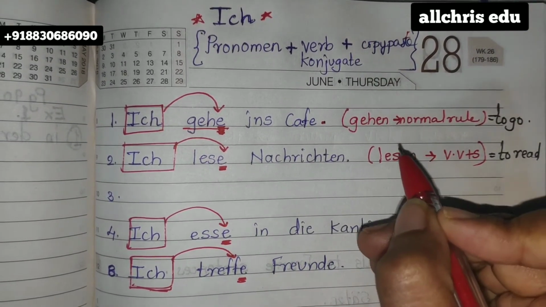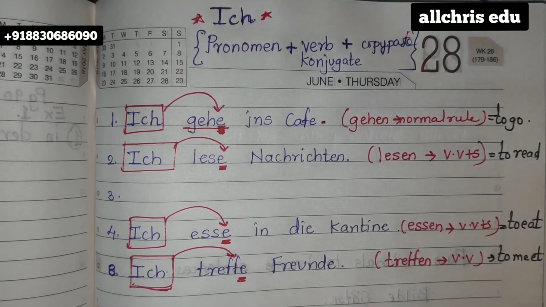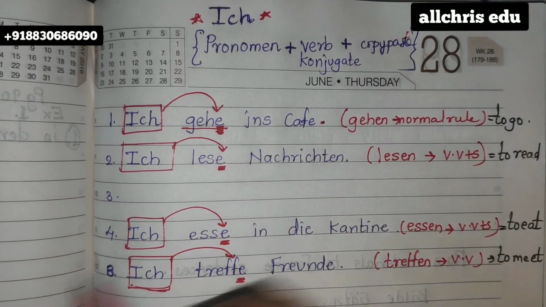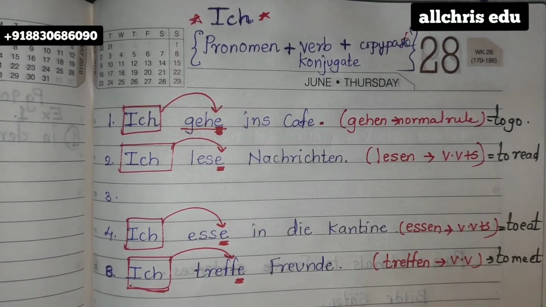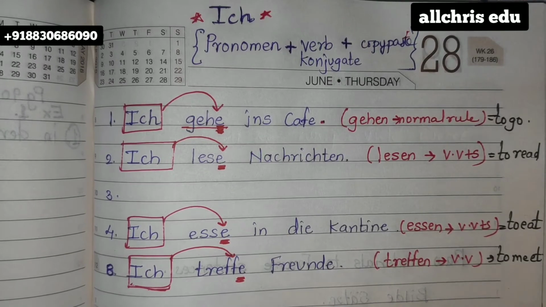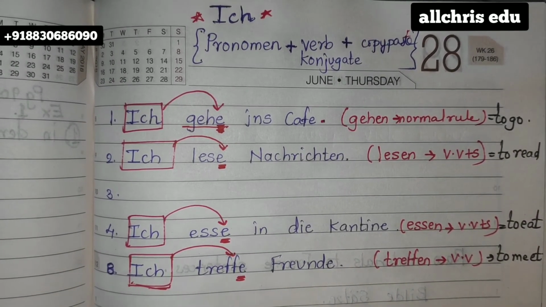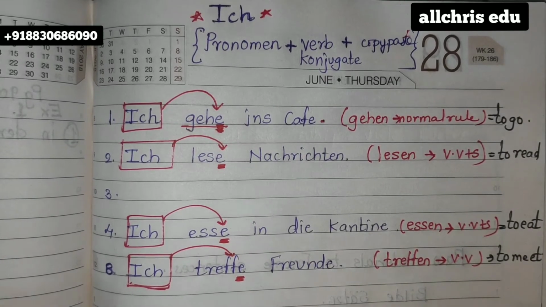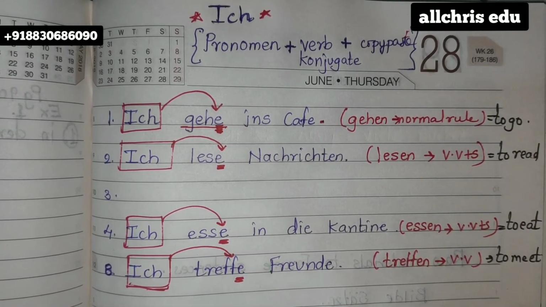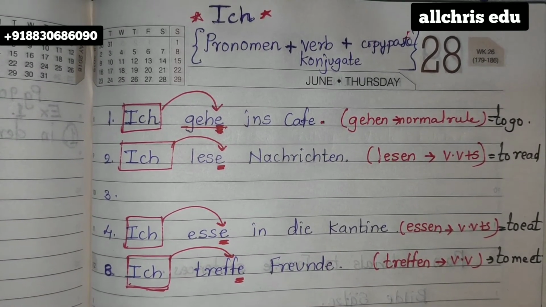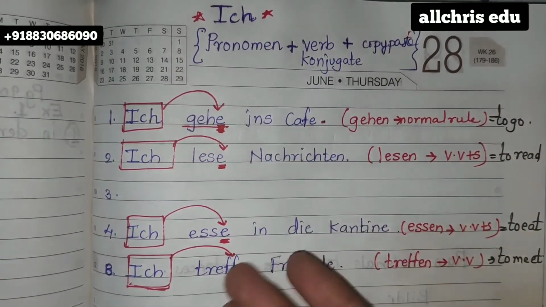And then only mention which particular verb type it is. So don't randomly write normal rule over there. Check whether it is in the same collection, then only write it down. S rule is different. Vowel verbs plus S rule is different. So be very particular while writing the rule. In this manner I have given some examples.